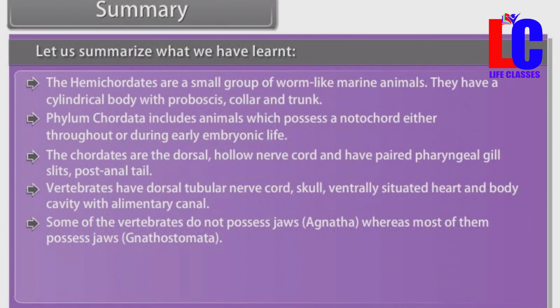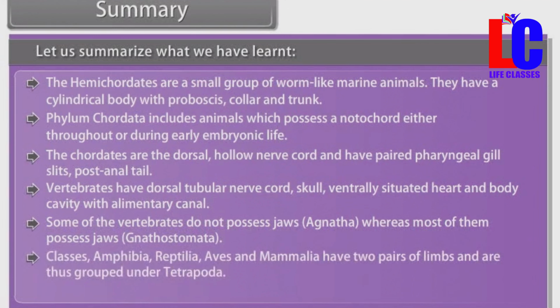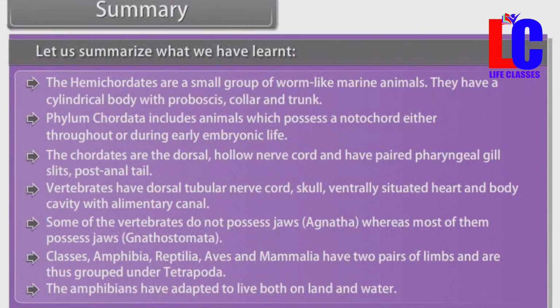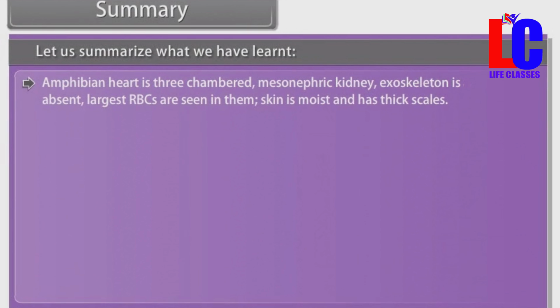Some of the vertebrates do not possess jaw, Agnatha, whereas most of them possess jaw, Gnathostomata. Classes Amphibia, Reptilia, Aves, and Mammalia have two pairs of limbs and are thus grouped under Tetrapoda. The amphibians have adapted to live both on land and water. Amphibians' heart is three-chambered. Mesonephric kidney. Exoskeleton is absent. Largest RBCs are seen in them. Skin is moist.